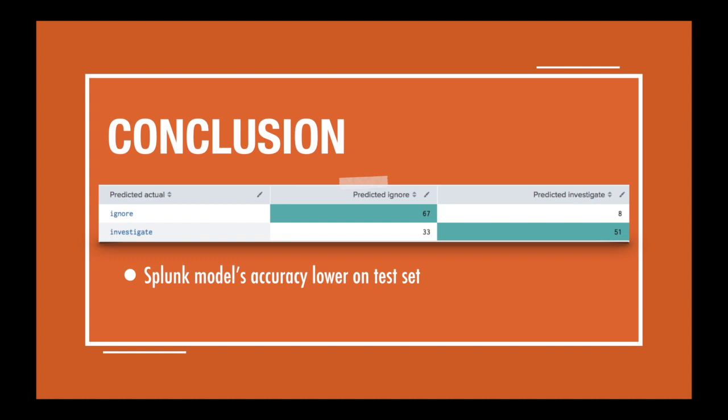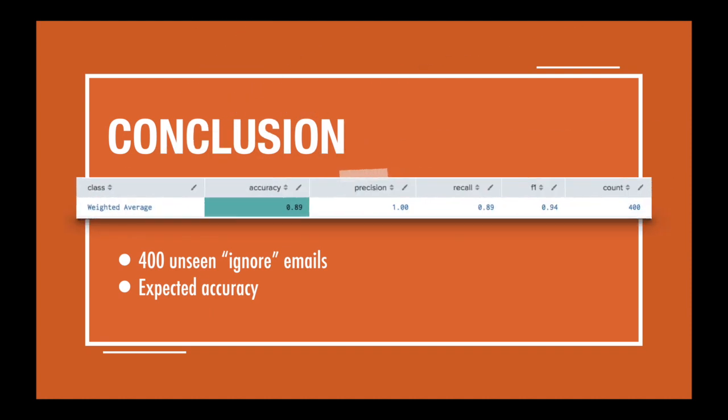One item I had not been able to figure out was that against the same 80-20 split, the Splunk model performed considerably lower than the Python version. One thought is that MLTK has a level of abstraction in which it is doing some things under the hood in Python that I cannot see or have control over, which will need to be looked further into. However, using this model created in Splunk and pitting it against 400 ignore emails that it had not seen, since I had an overabundance of those, it then performed more in line with what I would expect. Since these are just ignore emails, the failed predictions here would be considered false positives.